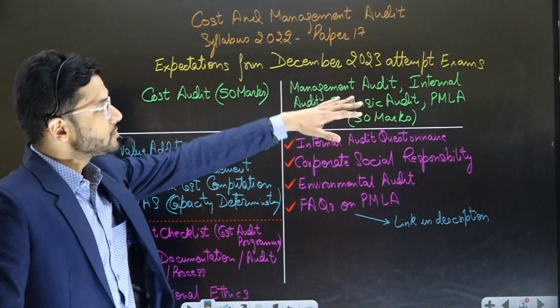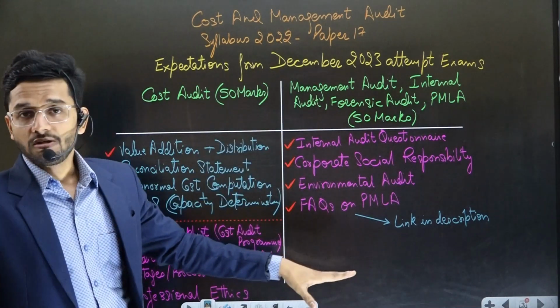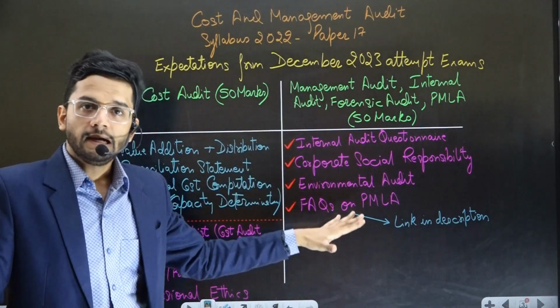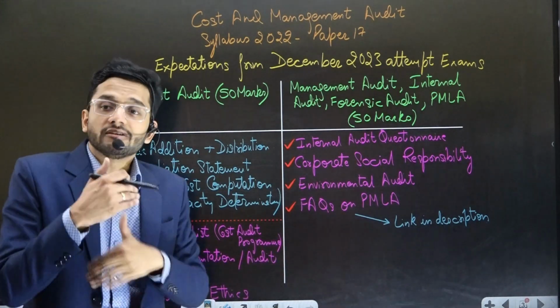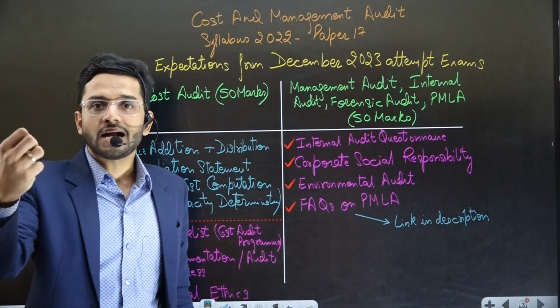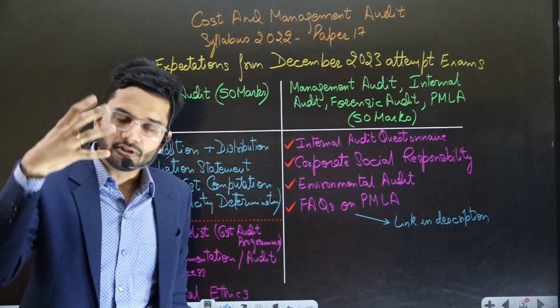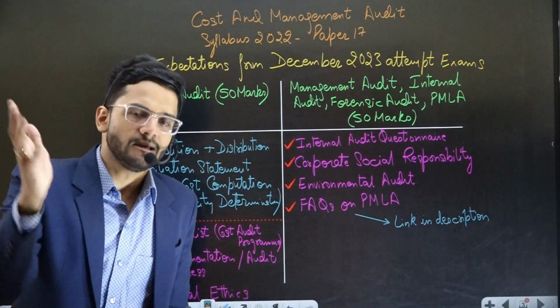Now coming on to management audit, internal audit, forensic audit, PMLA. Now a hefty portion loaded with theory. Yes, it's difficult to mug up the entire theory portion, but still, guys, if you revise these chapters again and again, then you will be able to understand or recapitulate the important parts of theory, and then you can remember those and revise them over a period of time.